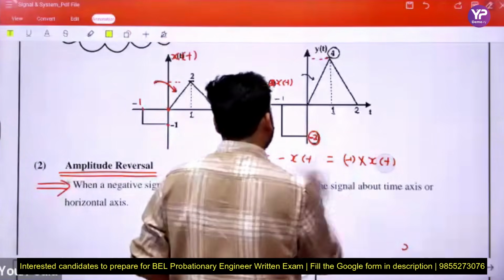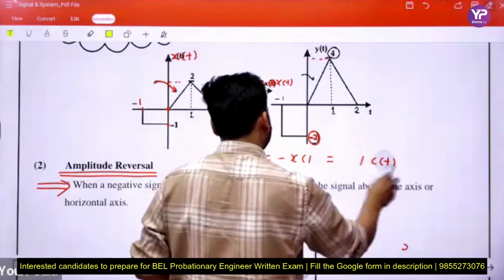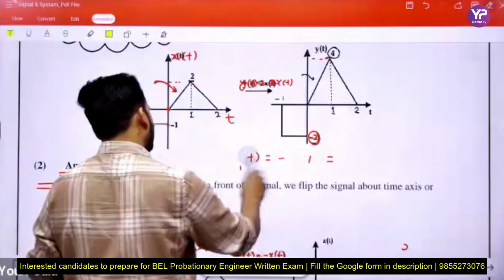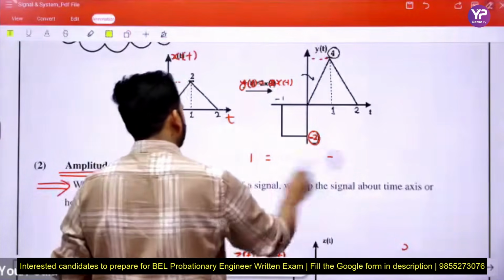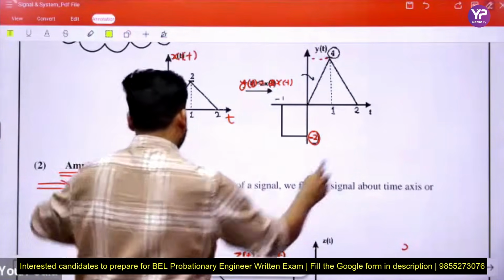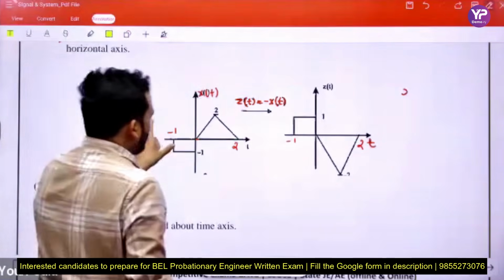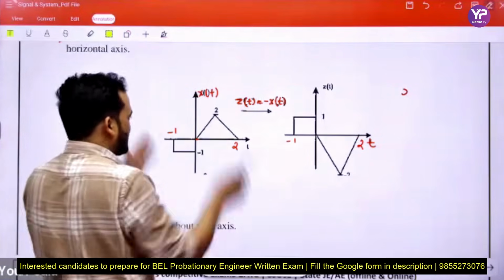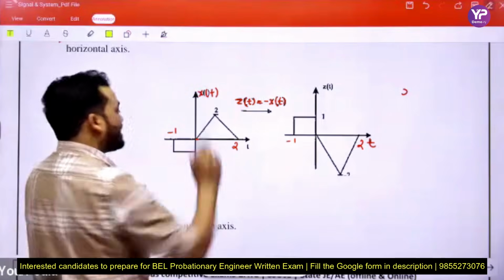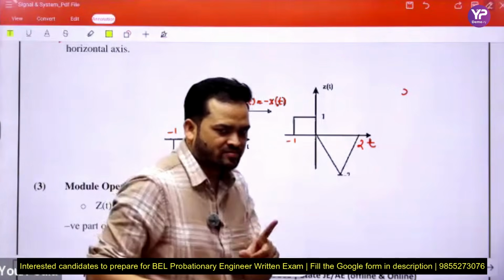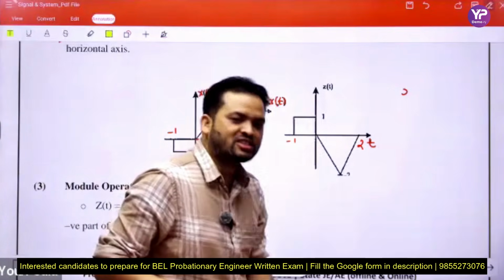So now we consider our example. When we multiply by -1 in that signal, then only the y-axis values are changed, the values that lie on the vertical axis.